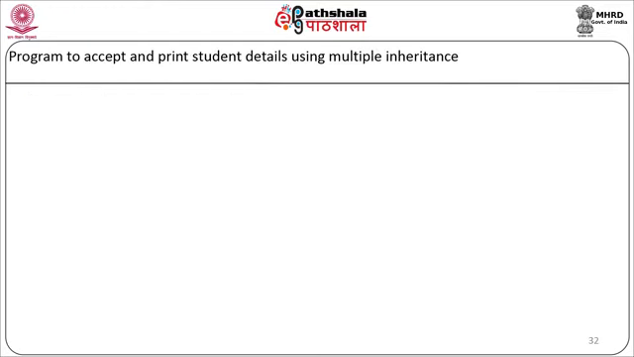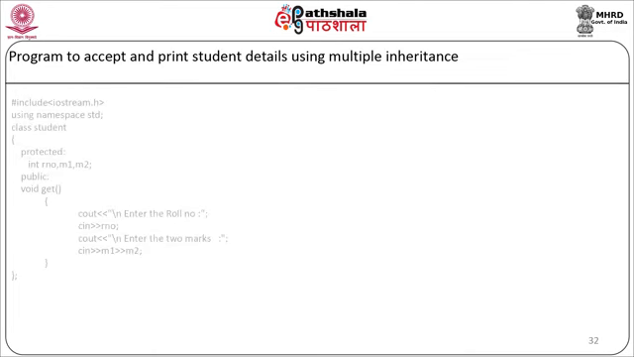Now let's see the program to print the student details using multiple inheritance. Here our three classes will be: the first class will be student, the second class will be sports, and the third class will be statement. And the statement class is going to inherit the student and sports classes in public mode. Now let's start with the program.